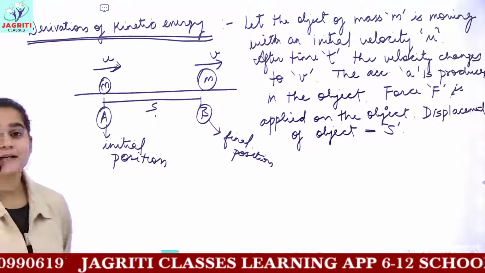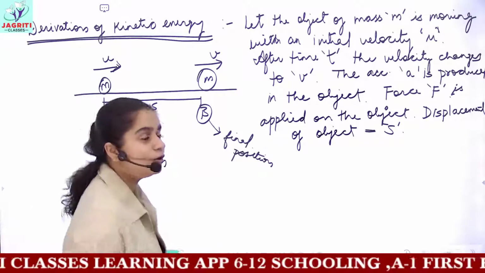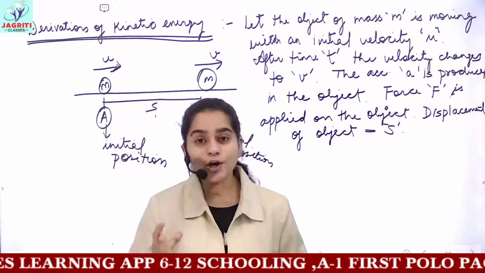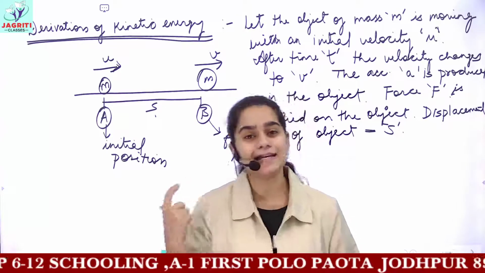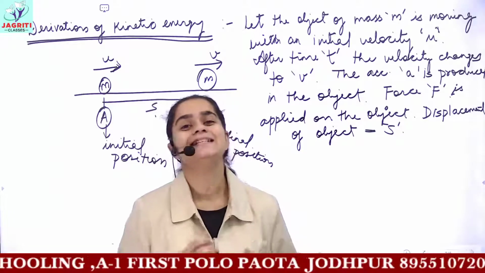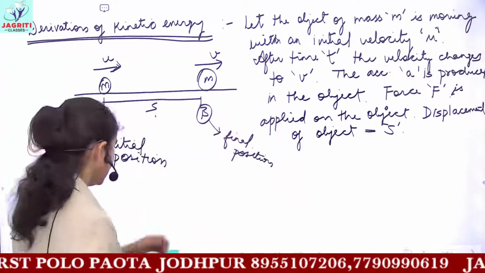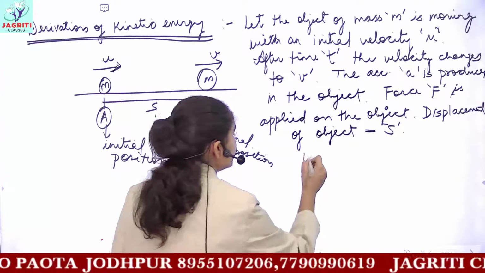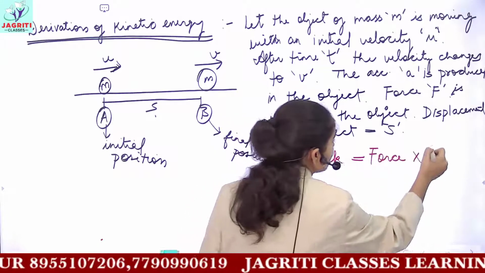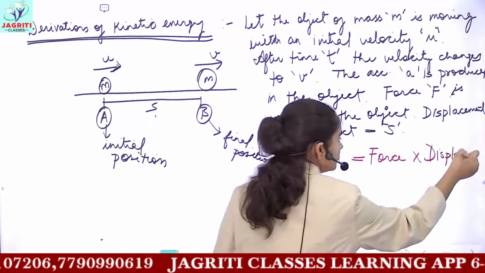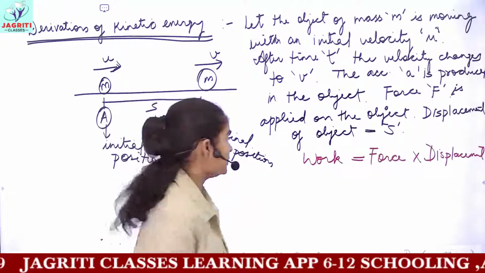Now we are actually starting with the mathematical derivation for kinetic energy. I have already told you that work is a kind of energy. Any object which has energy can perform work. For objects which do not have any kind of energy, the work performed by them is zero. So if we are starting with the derivation, then the work done in this condition would be equal to the product of force and displacement. This you all know is the formula for work. So work is equal to force into displacement.